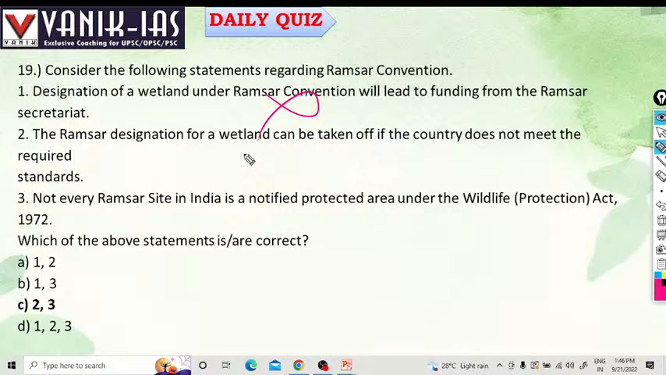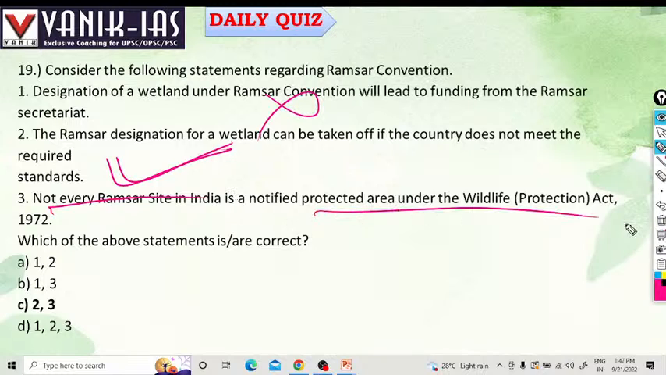Ramsar designation for a wetland can be taken off if the country doesn't meet the required standards. Yes, if a country doesn't meet the required standards, the designation for a particular wetland can be removed. That shows how serious the government of India is regarding environmental concerns. Not every Ramsar site in India is notified protected area under Wildlife Protection Act. Yes, whenever you see such statements, that is not a protected area. So obviously 2 and 3 options are right.